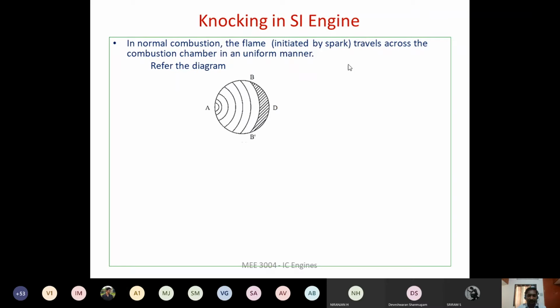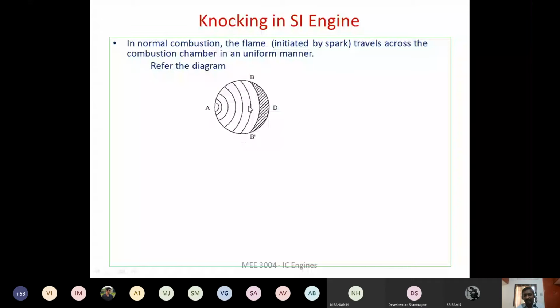Now refer to this diagram. This spherical shape that we have represented is the flame. Initially we will have only the air fuel mixture inside the engine cylinder. Now assume that I introduce a spark from here, or the flame front moves from point A. From point A the flame front is moving, and as it advances, the combustion of the unburned air fuel mixture takes place.